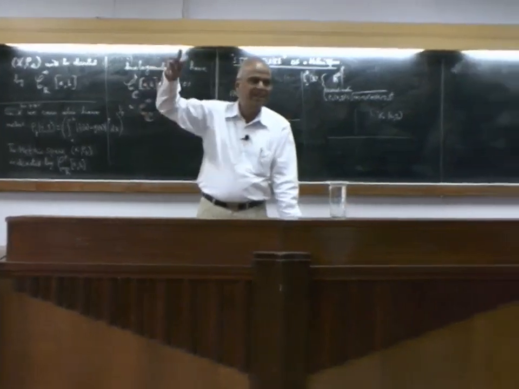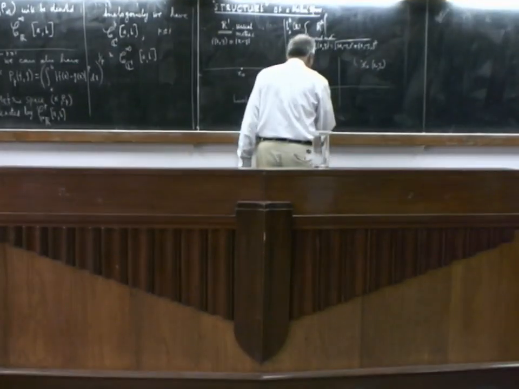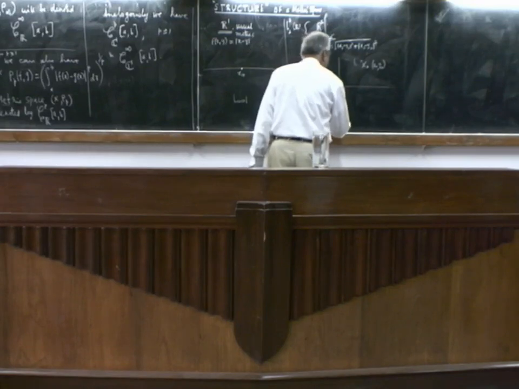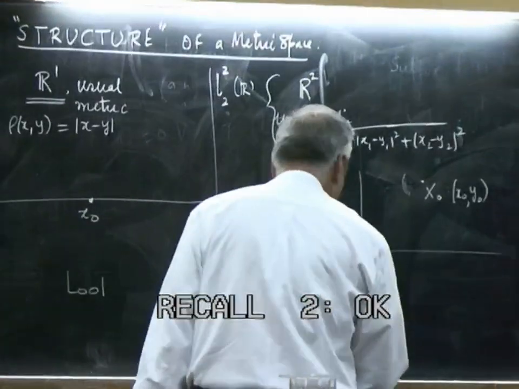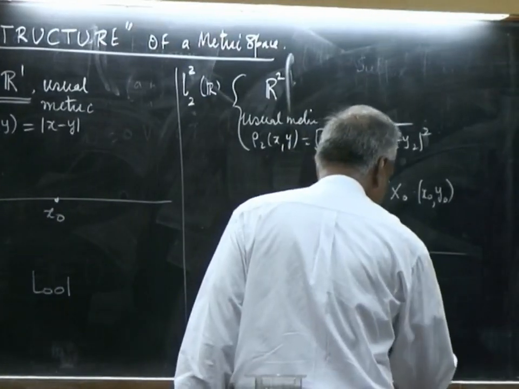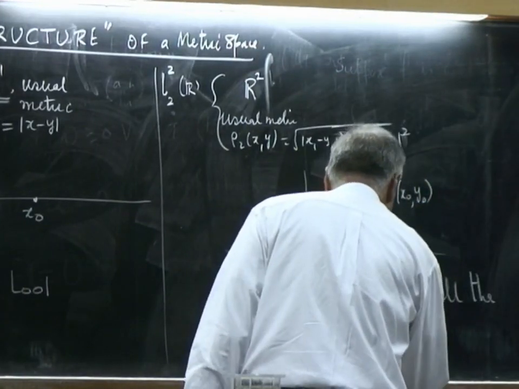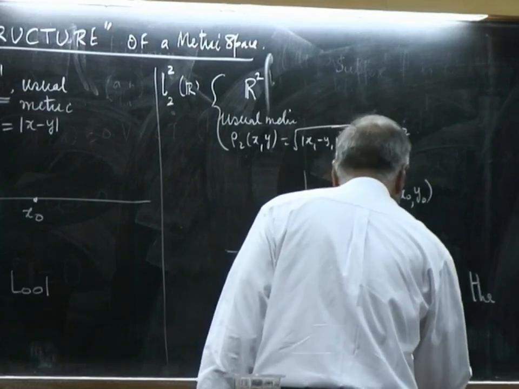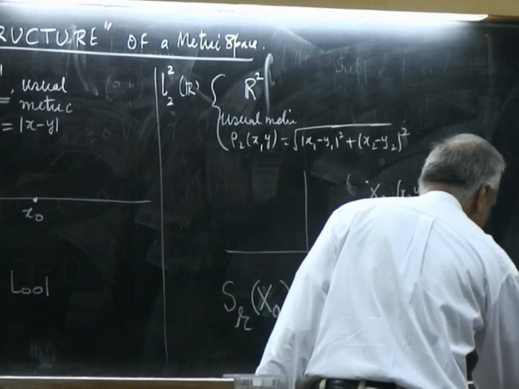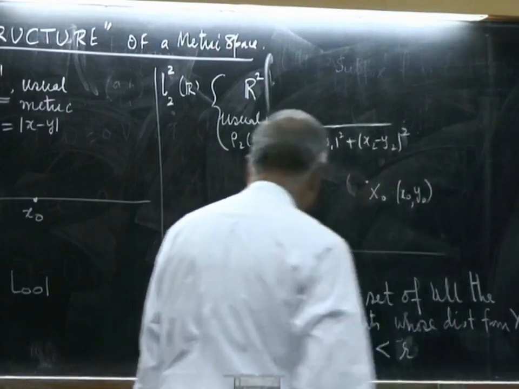The circle is that, and I am going to look at all the points inside it. So I will denote by B sub r of x naught the set of all the points whose distance from x naught is less than r.